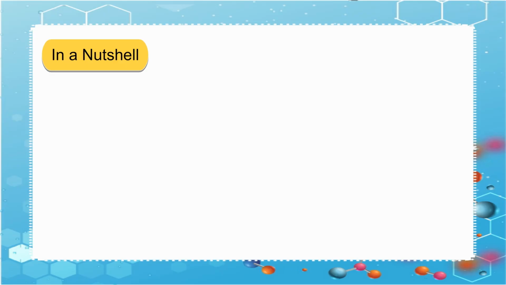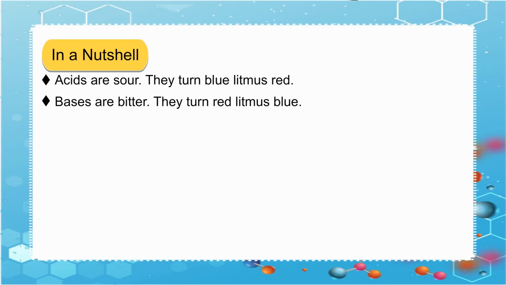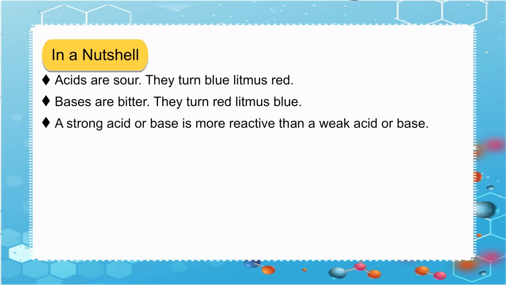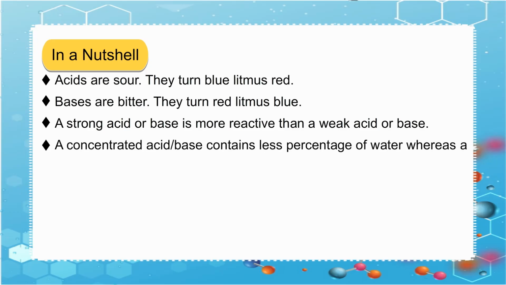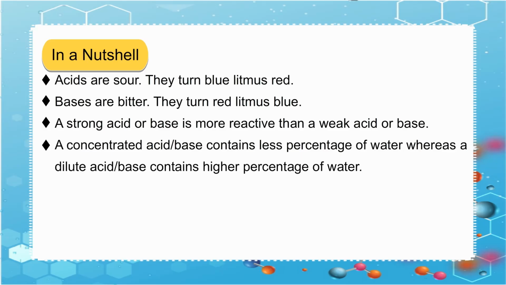In a nutshell, acids are sour. They turn blue litmus red. Bases are bitter. They turn red litmus blue. A strong acid or base is more reactive than a weak acid or base. A concentrated acid or base contains a lower percentage of water, whereas a dilute acid or base contains a higher percentage of water.